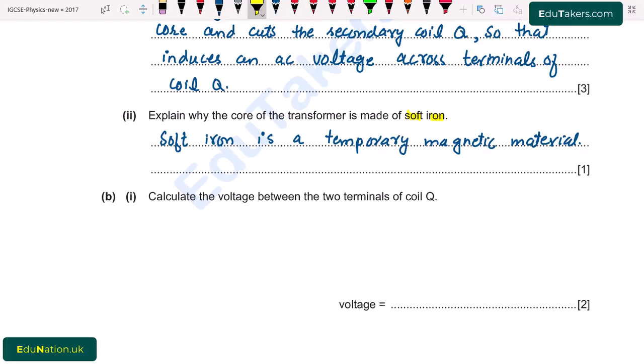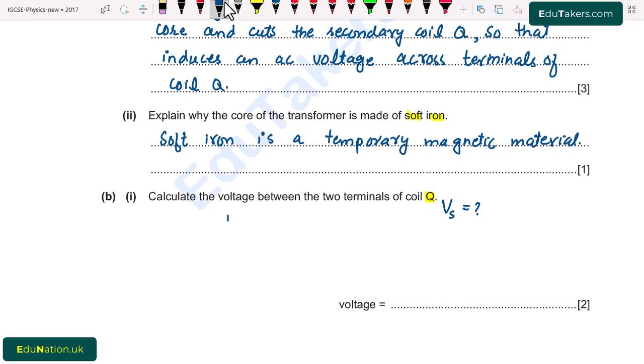Next, part B, part 1. Calculate the voltage between the two terminals of coil Q. So here we have to find the voltage across the terminals of Q, that is the secondary coil. This voltage is represented by Vs. We know that the ratio of the number of turns is equal to the ratio of the voltages.